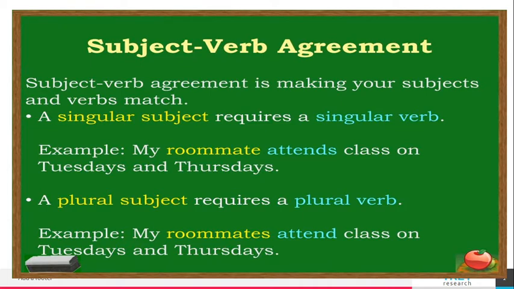A singular subject requires a singular verb. A plural subject requires a plural verb. Example sentence: my roommate attends class on Tuesdays and Thursdays. Roommate, singular subject; attends, singular verb. A plural subject requires a plural verb. My roommates, plural subject; attend, plural verb.